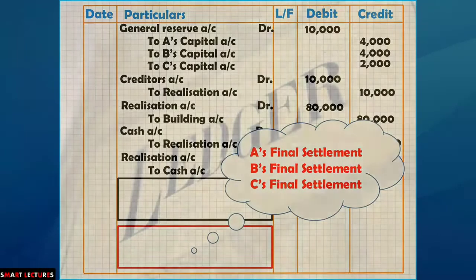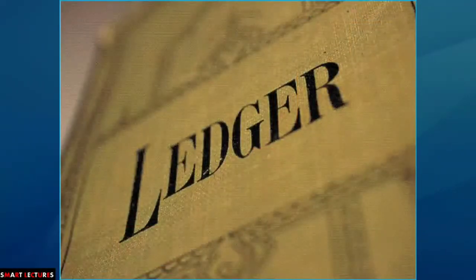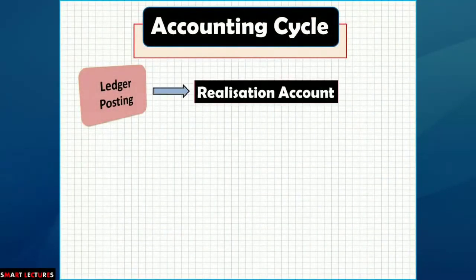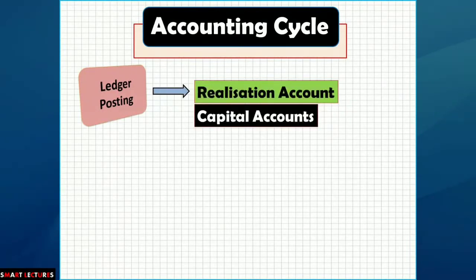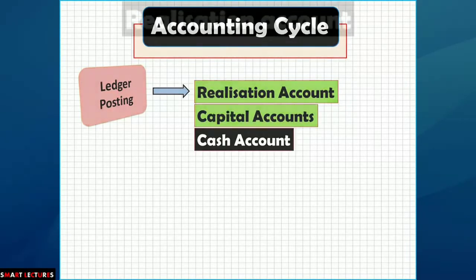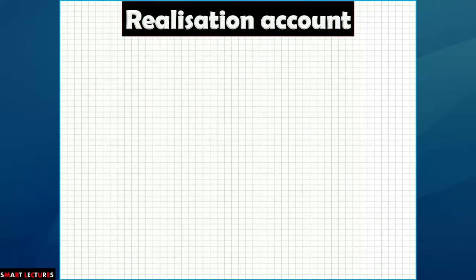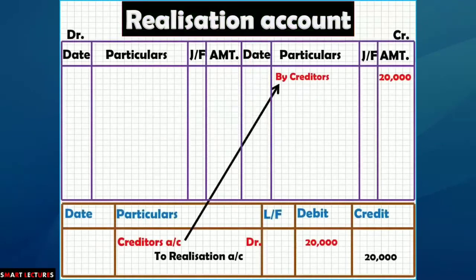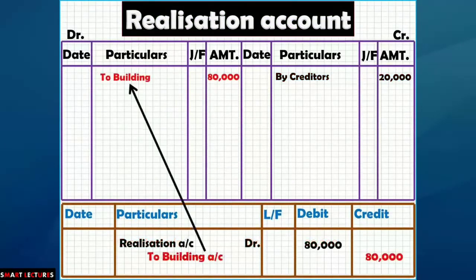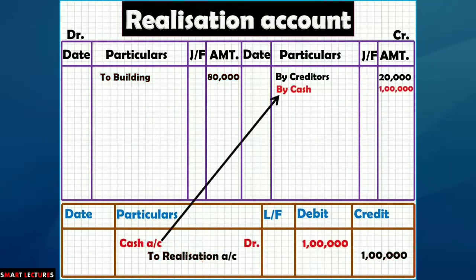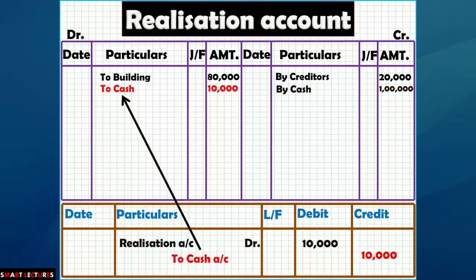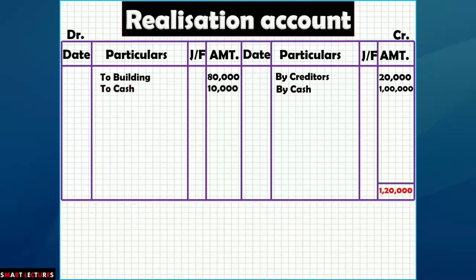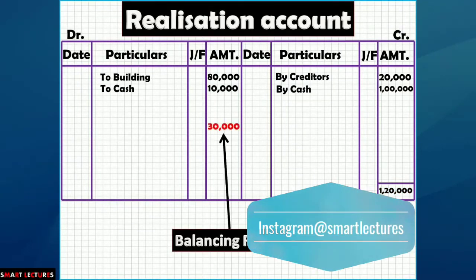Now this is the turn of ledgers. We have to prepare 3 ledgers: realization account, then capital accounts, then cash account. So first turn is realization account. So I am going to do the ledger posting on the basis of journal entries. By creditors rupees 20,000, to building 80,000, by cash 100,000, to cash 10,000. In this way the total on credit side is 120,000 and the balancing figure on the debit side is 30,000.